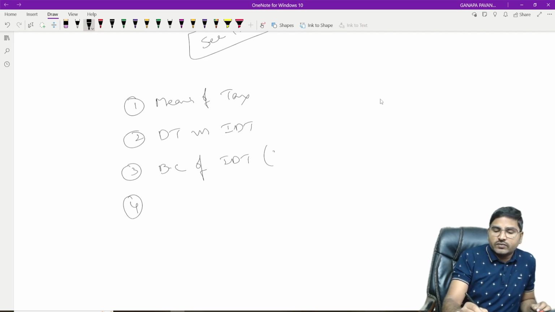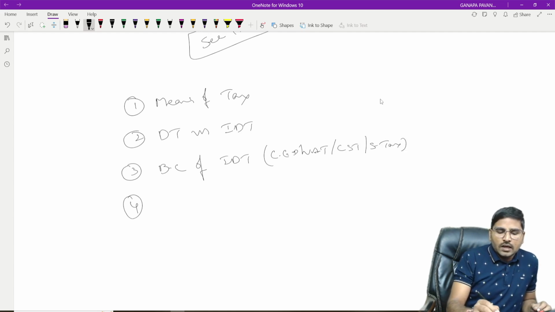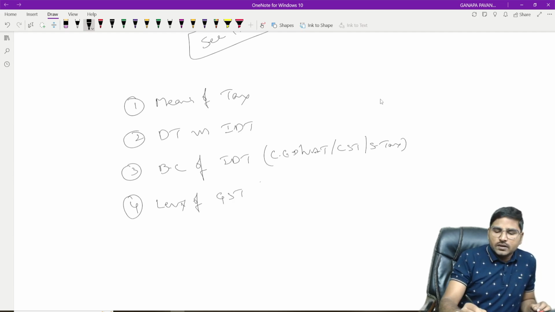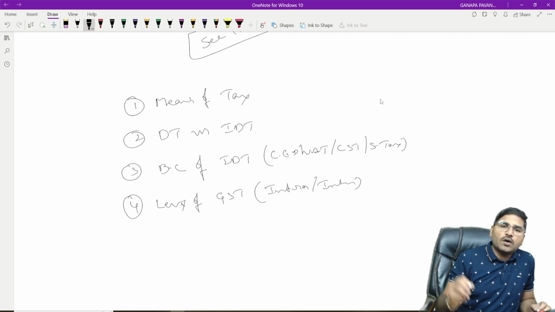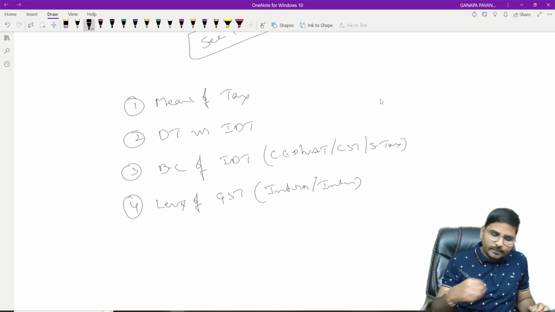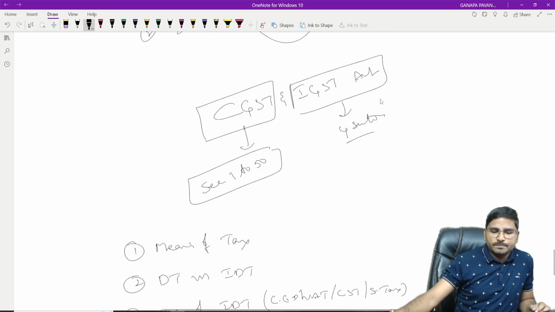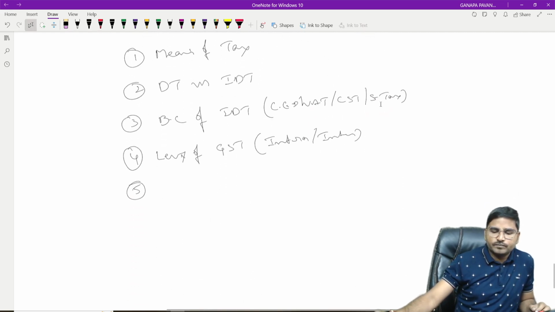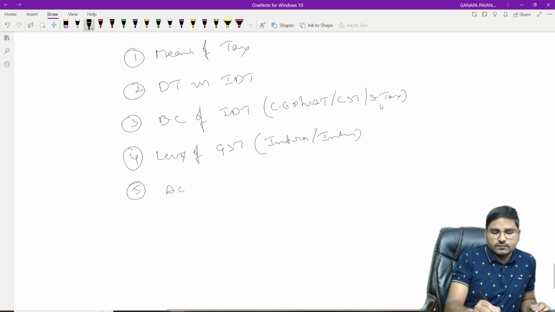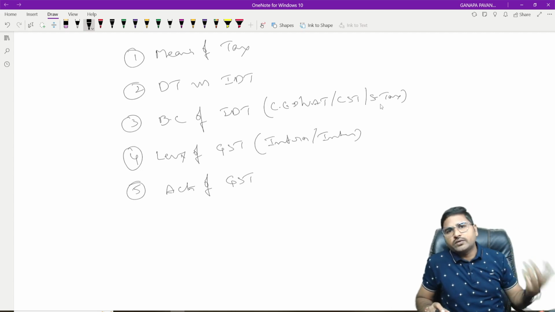In the background of indirect tax, we discussed the central excise duty, VAT, central sales tax, service tax, etc. Then the levy of GST. Here we discussed intrastate and interstate supply, how to determine intrastate and interstate supply, and thereafter the concept of the acts of GST.